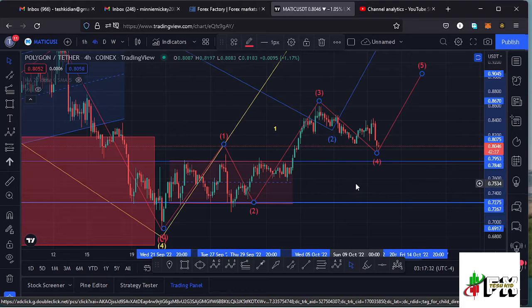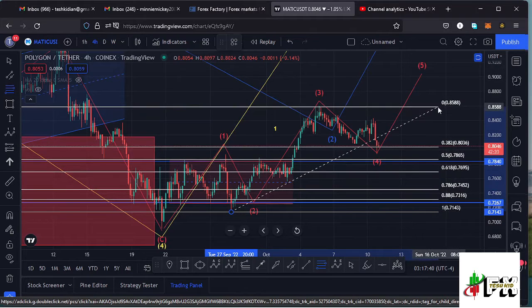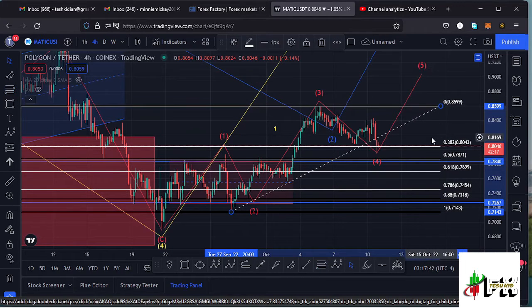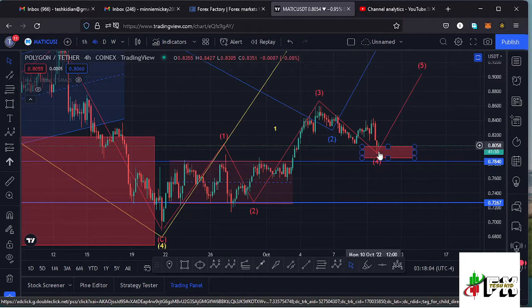And because a wave 4 is a retracement of the third wave, we can use the Fibonacci's, connecting them from the low of the wave 2 to the high of that wave 3 up there, and that gives us a minimum target area to the lower side in the formation of that fourth wave to the lower side between the fib level 0.382 and the fib level 0.5, and I can mark that target area here on the charts like that, and then remove the Fibonacci's, and that target area lies between the $0.8053 mark and the $0.7893 mark, and you can see we have come down into that target area.